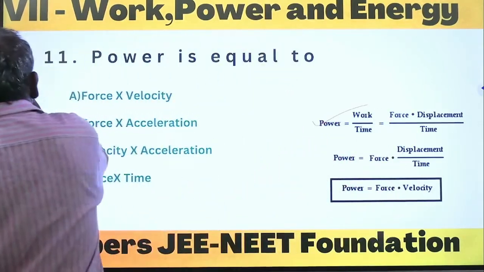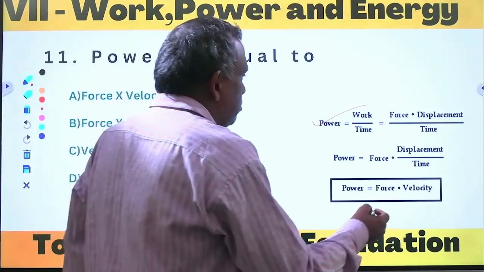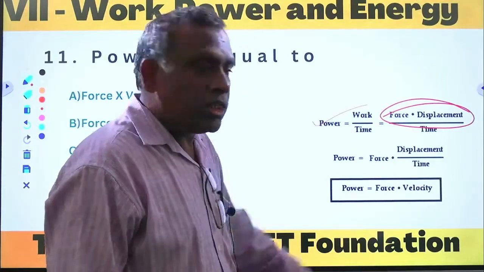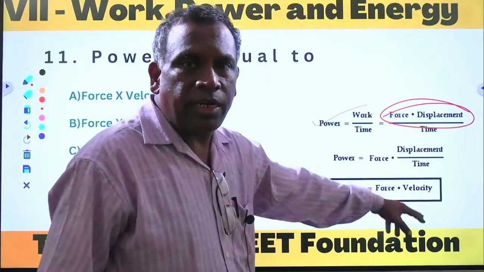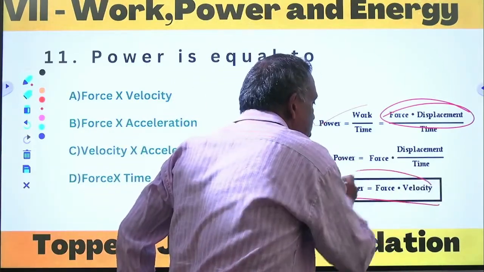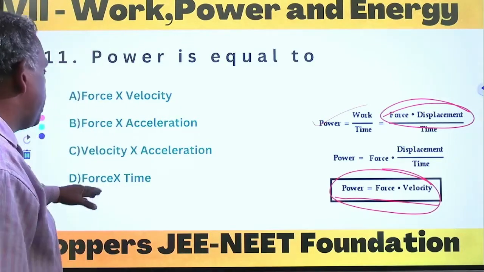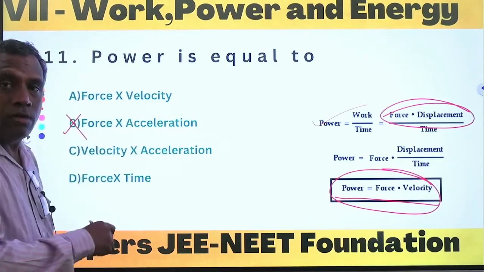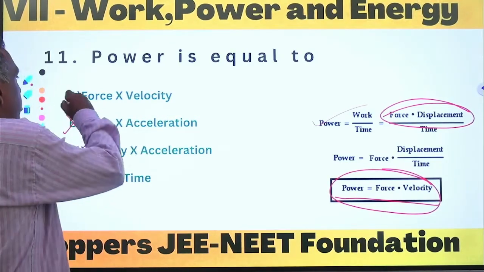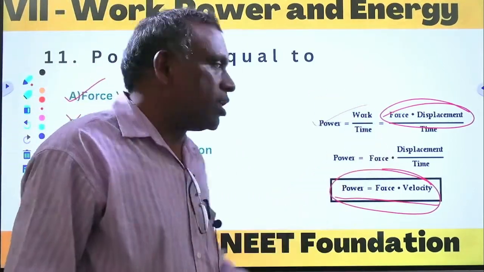So if you observe, work is nothing but force into displacement. See, force into displacement upon time. The rate of change of displacement is called velocity. So power is equal to force into velocity. In the given options, force into acceleration is wrong, velocity into acceleration is wrong, force into time is wrong, only the option force into velocity. Option A is the correct answer, force into velocity.